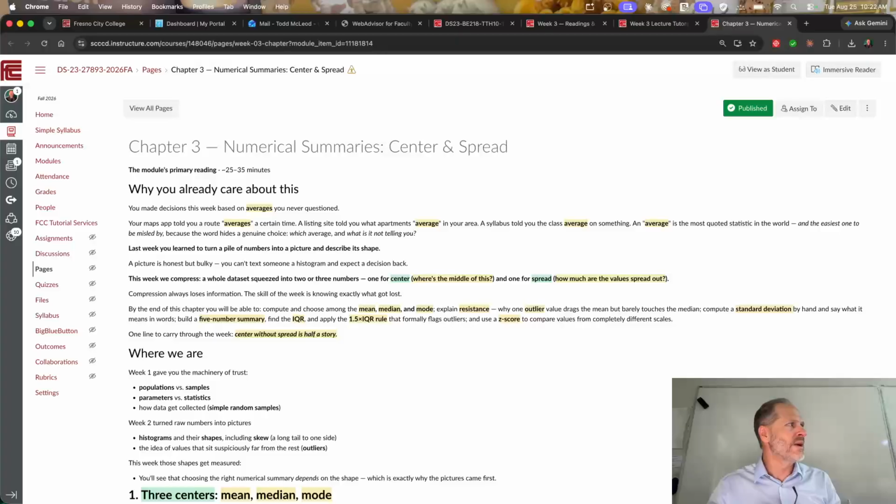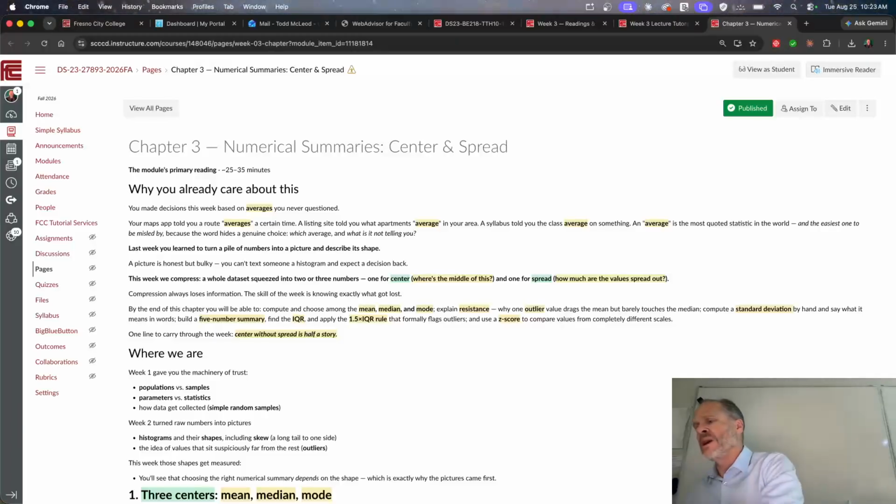So in chapter 1, we learned statistics terminology. We learned about populations, and we also learned about samples, and we learned how to do a simple random sample, and we learned that populations have parameters, and parameters are just measures of something in the population, and we might not know the true population parameter, right?